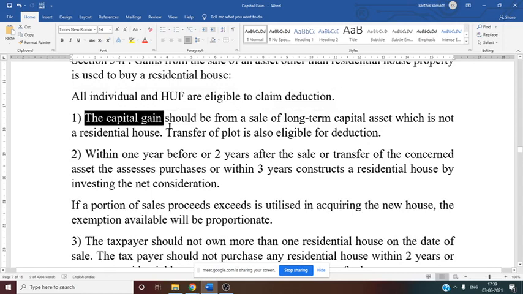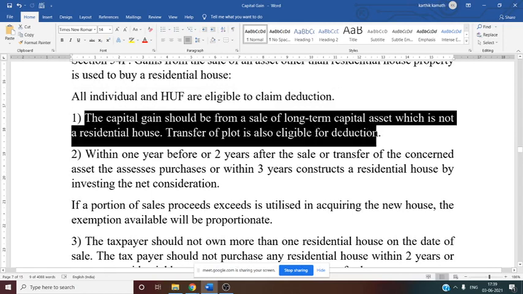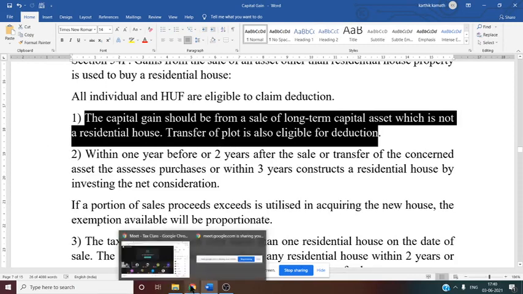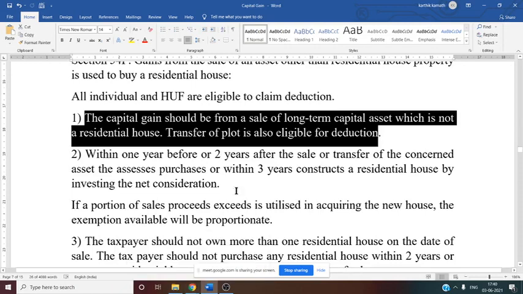See this, the capital gain should be from a sale of a long-term capital asset. The same point was there in the previous exemption as well, the same thing you have to consider. Then, the asset is not a residential house. What is different here? It is not a residential house. Transfer of a plot, plot in the sense you can say it is land. Transfer of a plot is also eligible for deduction.